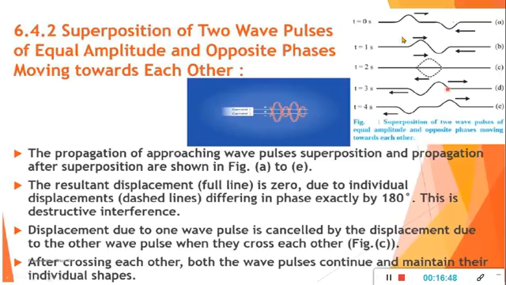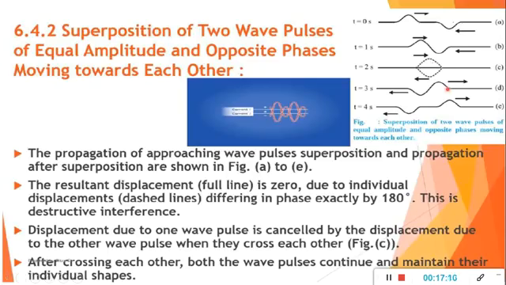Initially, two waves are moving in opposite directions towards each other. They are opposite in phase, which means one is a crest and the other is a trough, so they are opposite in phase and approaching each other. Here they are superimposing at t equals 2 seconds.